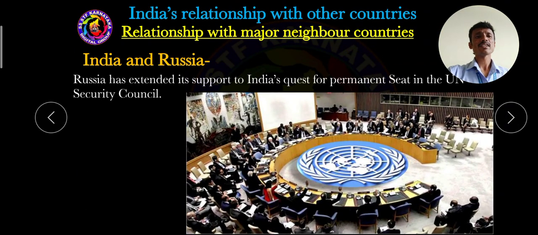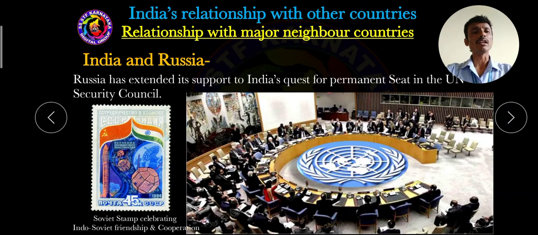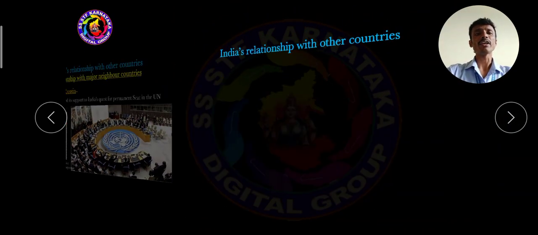And Russia has extended support to India's quest for a permanent seat in the UN Security Council. There are only 5 permanent member nations in UNO. India is also one of the best countries in the world. So for this reason, Russia, during the General Assembly, supported giving a permanent seat to India in the Security Council. It means Russia always believed in India.